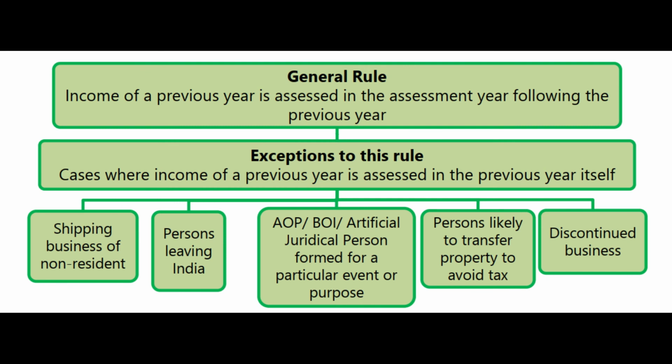Next, the fourth scenario is another variety. Look at the wording itself, it is very strange: when a person is likely to transfer property to avoid tax. All of them are completely subjective and judgmental. First of all, he is likely to transfer. He did not do anything also. He is likely to do something. Still you can ask him to get the assessment done. Whether he is going to do it or not, we don't know.